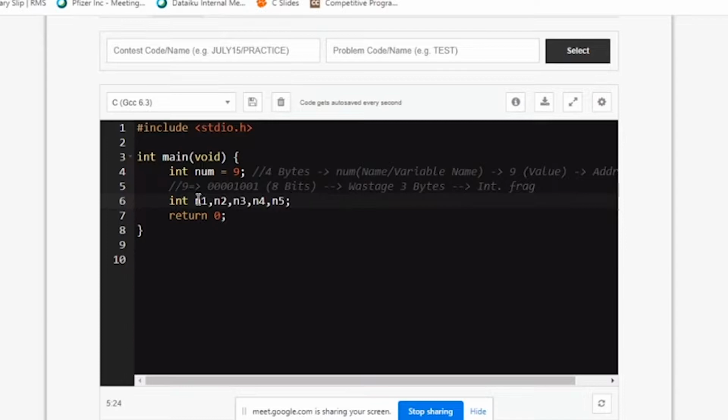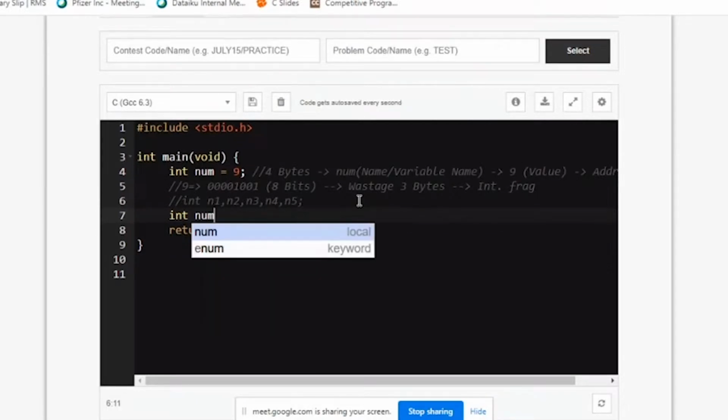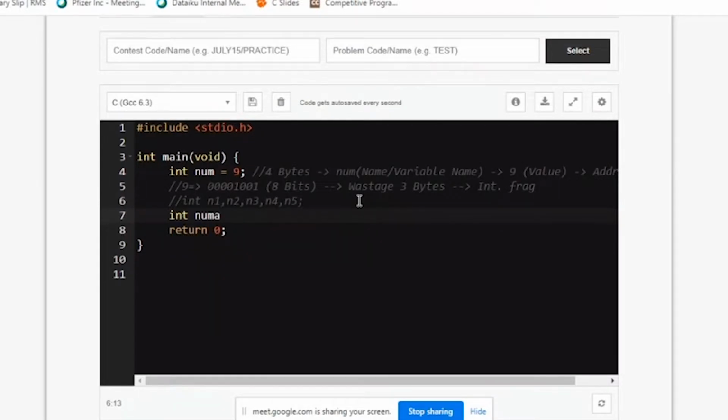In n1 I can store something, in n2 something, in n3, in n4, but everyone is stored in different locations and under different names. In the same way, I don't want to store them in different names. I want to place them under a single name. So what I can do is tell num, it's an array what we call, and how many do I want? 5 I want.